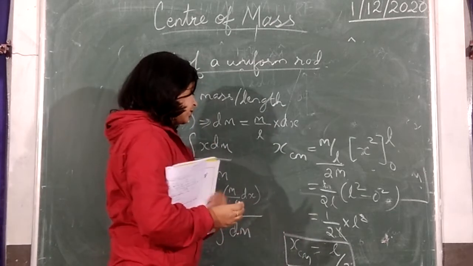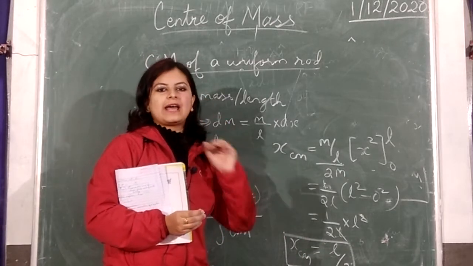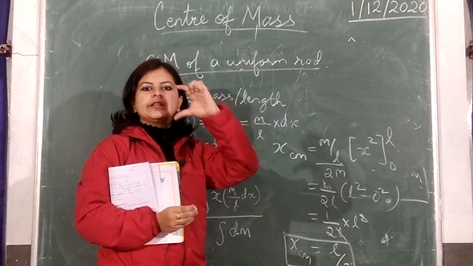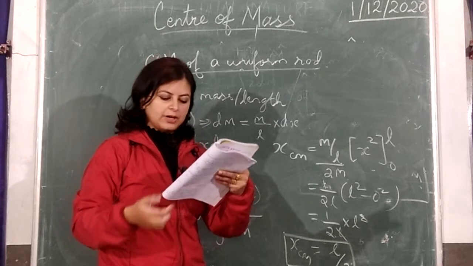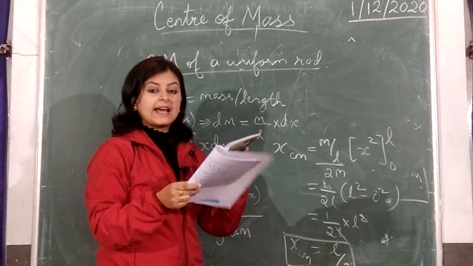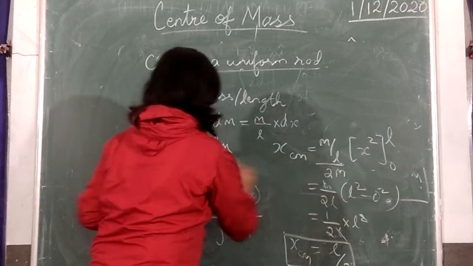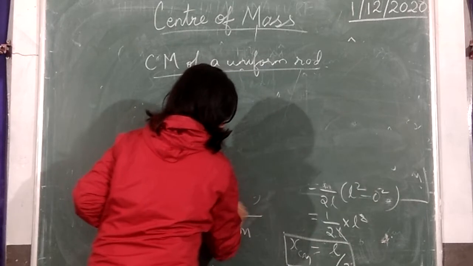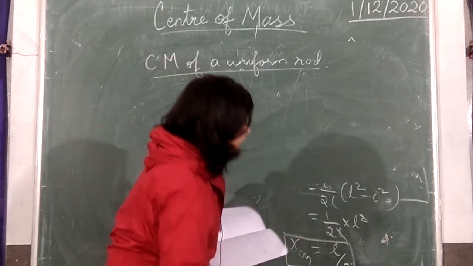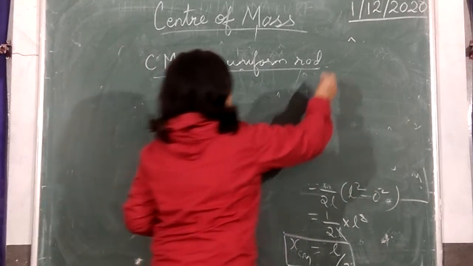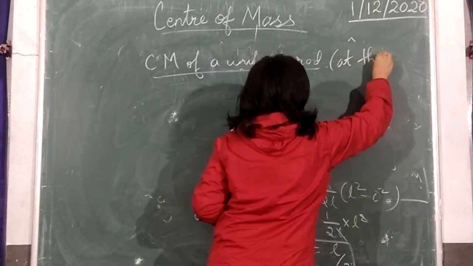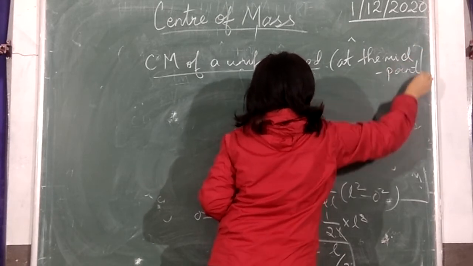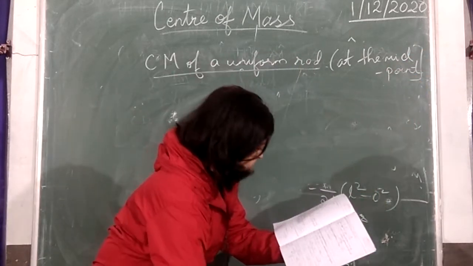Now here we need not consider the y component because the rod is in one dimension, so we assume it to be only in the x direction, and the width of the rod is neglected because it is very small as you compare it with the diagram. So you can conclude that the center of mass of a uniform rod, the position xcm, is L by 2, and since the total length of the rod was L, it is located at the midpoint. Provided the rod is uniform, the center of mass of a rod is located at the midpoint of the rod.